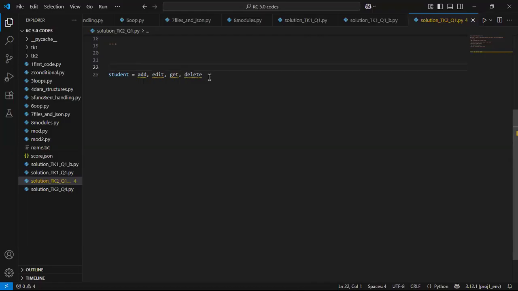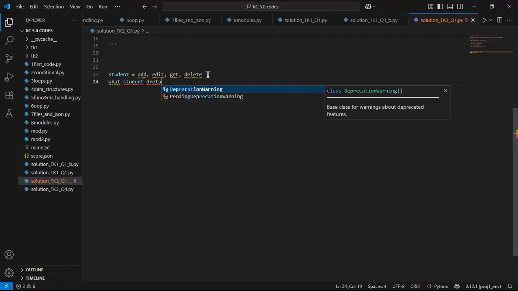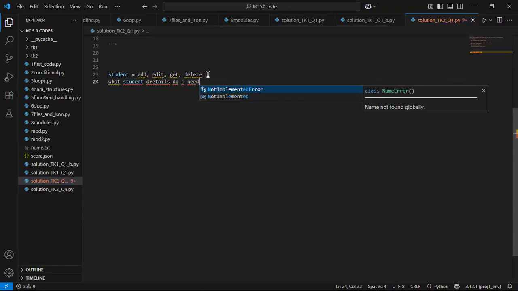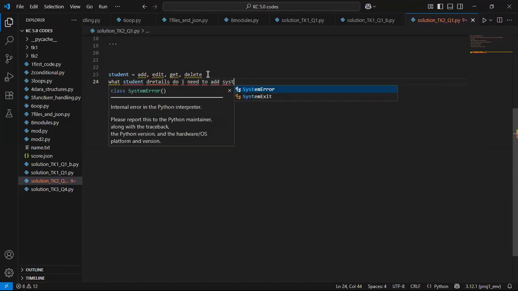Then to make things interesting, I want to think what student details I need to add to this system. Because once you know these things, what you need to solve it becomes easy.